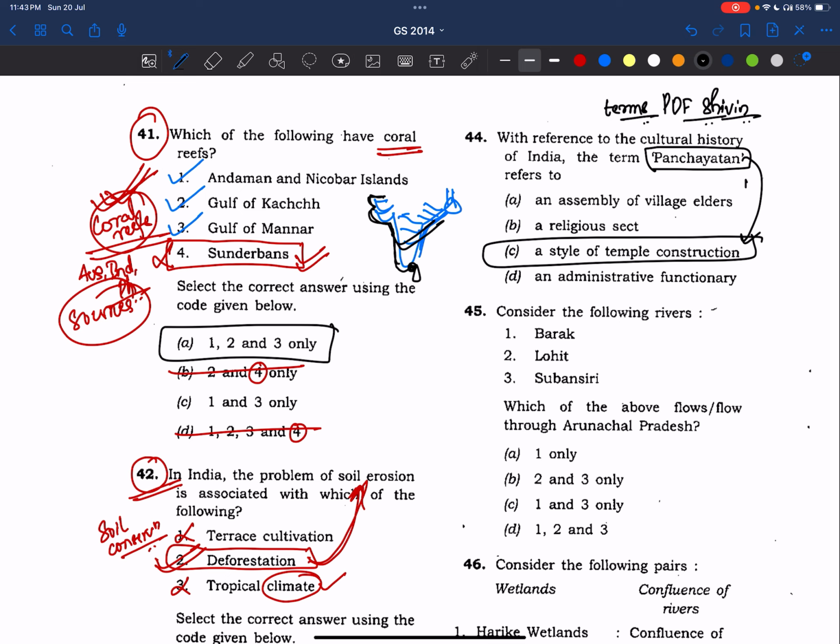Right, and also we'll make notes of the terms in the NCERT. Okay, I'll make the list of those terms as well. Already Shivin sir has made one. If anything is missing, I'll incorporate those words separately and I'll share them in the Telegram channel. Right. Now, coming to 45th question.